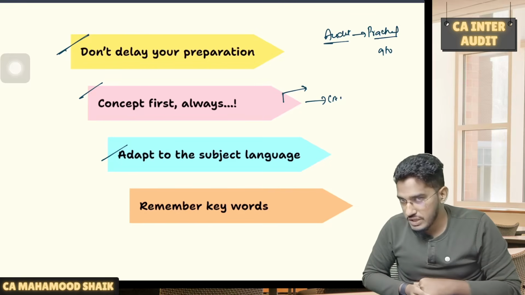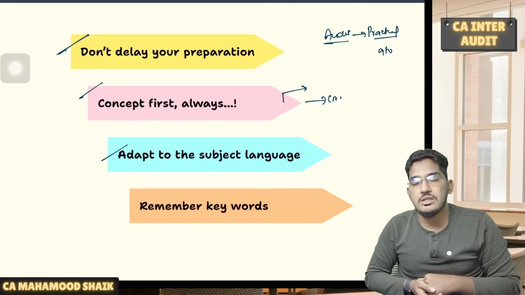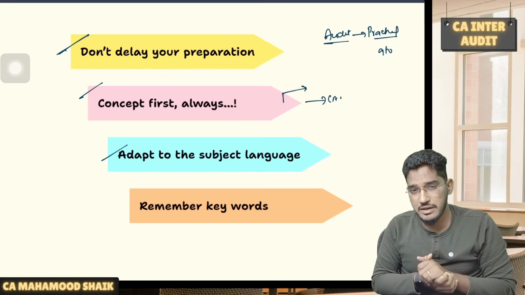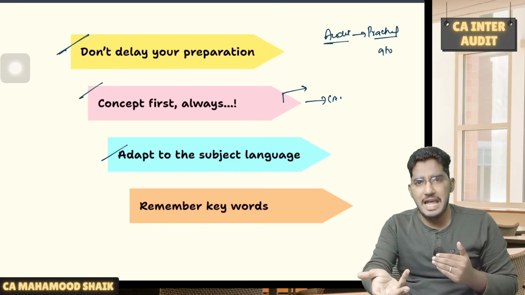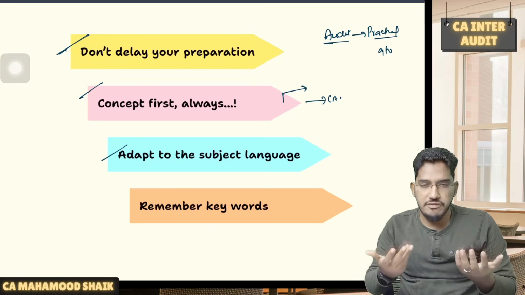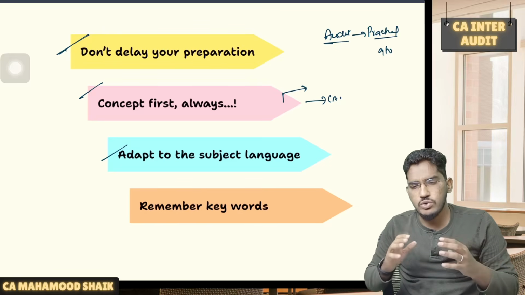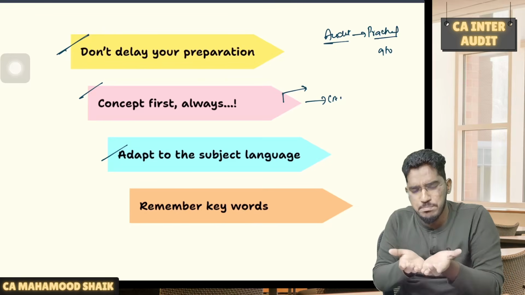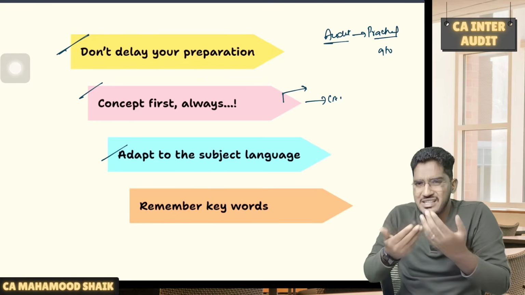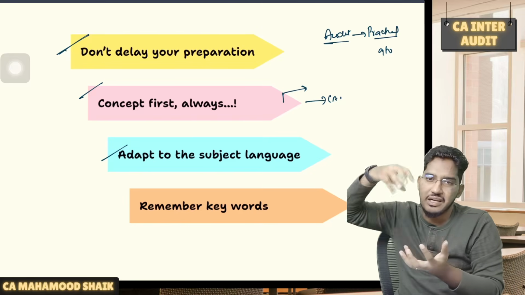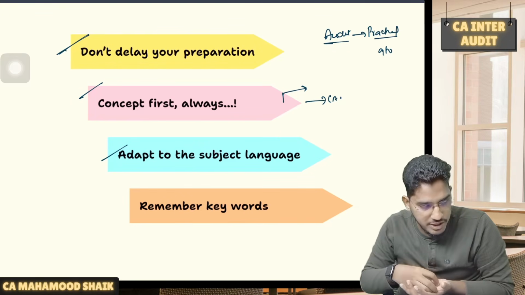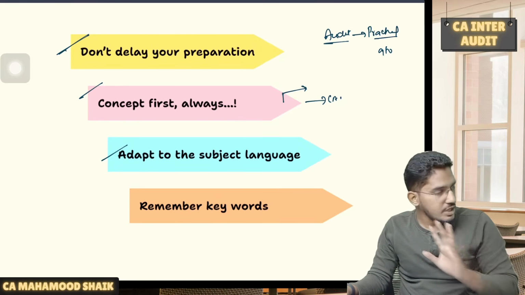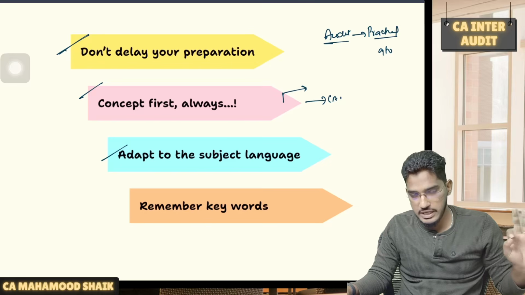But today what the students are doing wrong is they are trying to learn the concept in a simplified manner. Definitely we have to understand the concept in a simplified manner, but at the time of learning, you should adopt to the language. If you are learning from someone or on your own, and you dilute the language so much, learning the concept in very basic terminology, in basic English, and you are not bringing that technical terminology into your preparation, then let me tell you, you will not score the marks in the examination. You will definitely not score the marks.